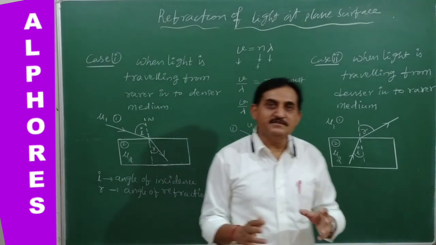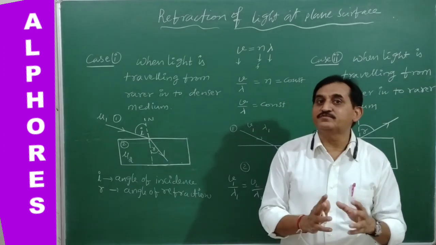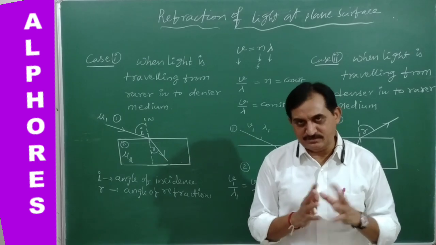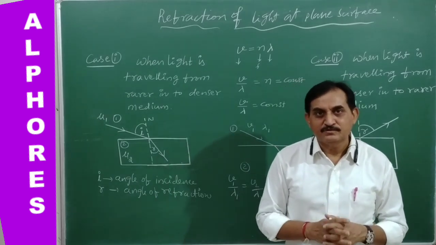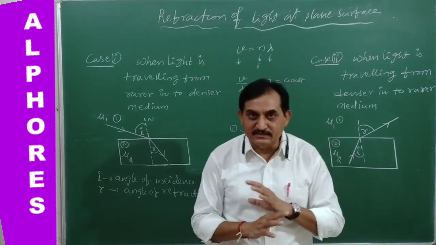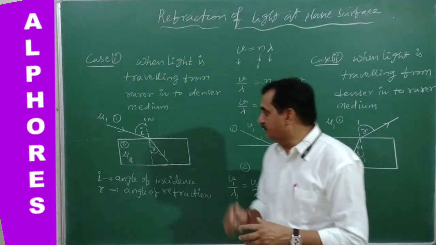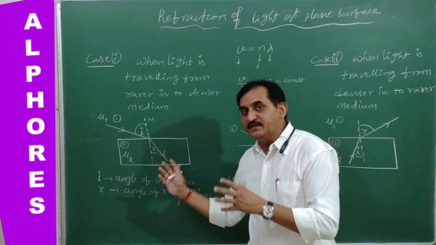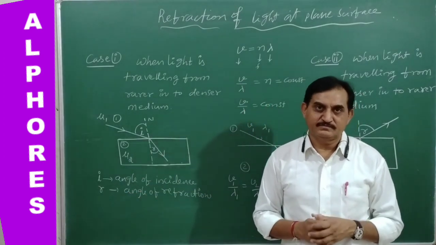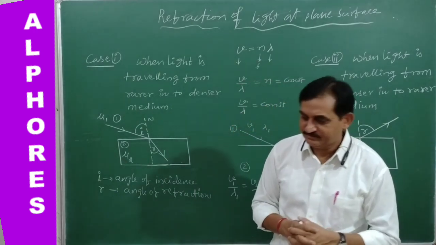So what is the reason for the bending of light? The bending of light is due to change of velocity. If the velocity of light is not changed, it continues to travel along the same path without any deviation. Because of the change of velocity, the light bends either towards the normal or away from the normal. It's very clear. This phenomenon is known as refraction of light.